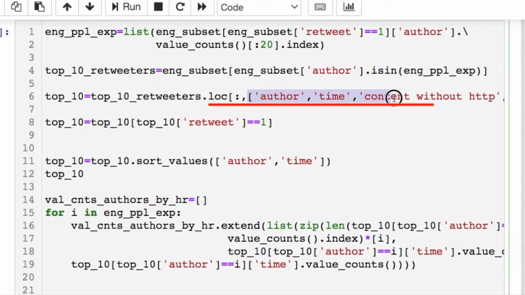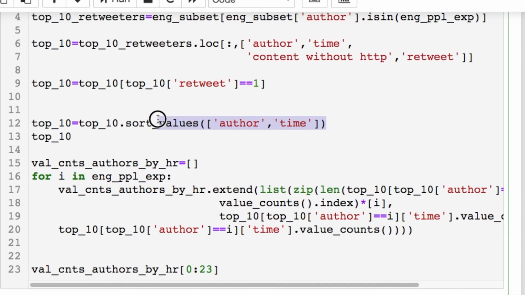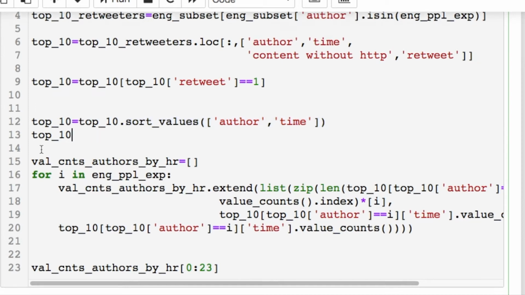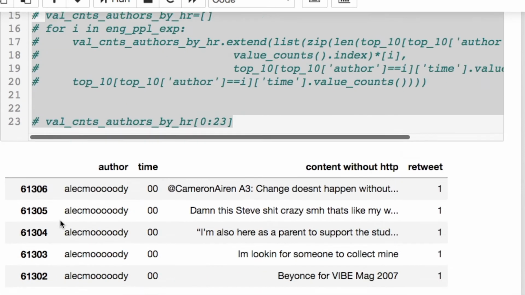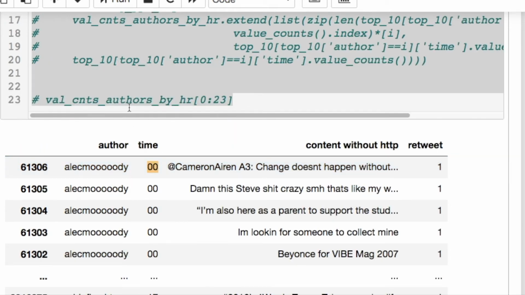Then I take out the columns that I'm interested in here, which are these 4 columns. Make sure I only get the retweeted information. Now I'm only calling the author and the time and sorting the data by author first, then by the time, returning that data set. We can look at that real quick. So you first did the name, then you sorted by the time that they actually tweeted the data.